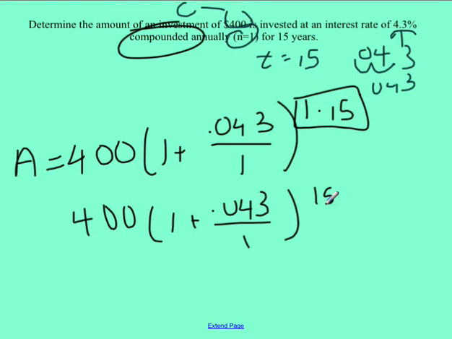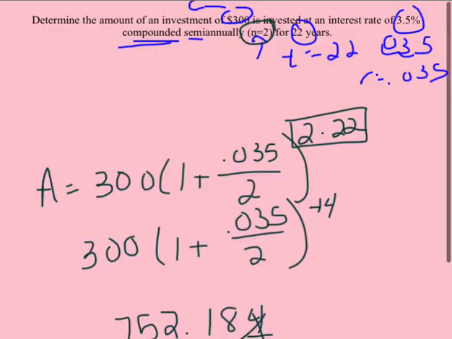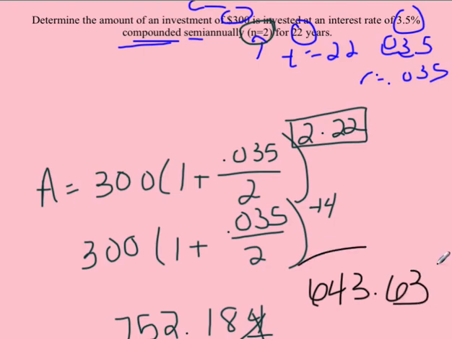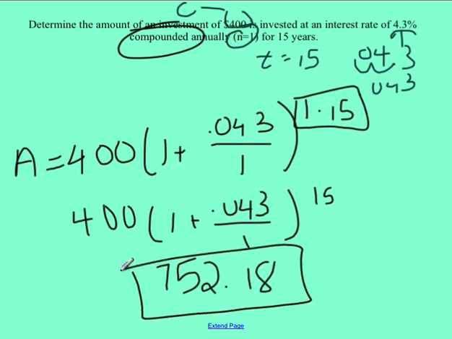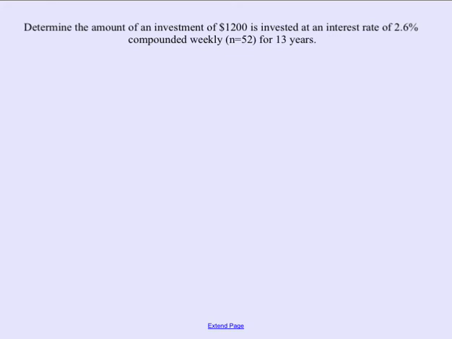Once you get that exponent multiplied out, you can actually do the entire problem. So when you do that, you end up getting, oh, you know what? On the previous answer, I gave you the wrong one. You should have gotten for that one 643.63. I was looking at the wrong problem. Sorry about that. For this one now, you should get 752.18. I apologize for that. All right, let's take a look at number 5.